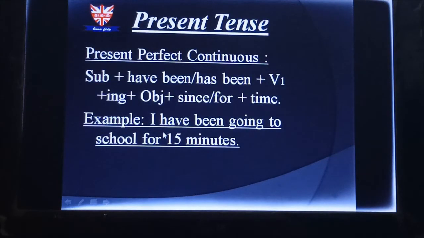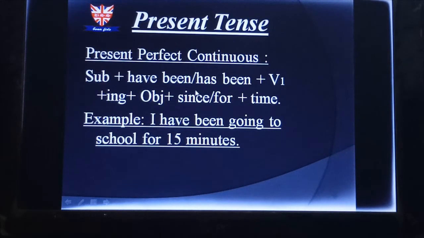Let's go for the last classification of present tense: present perfect continuous. So what's the structure here? Subject plus have been or has been plus V1 plus ing plus object plus since or for plus time. Though it's a marathon, if you can memorize it once, and if you start to make sentences with this, you'll be more confident and you can write it very easily. So let's go for the example. That will be easy for you. I have been going to school for 15 minutes.